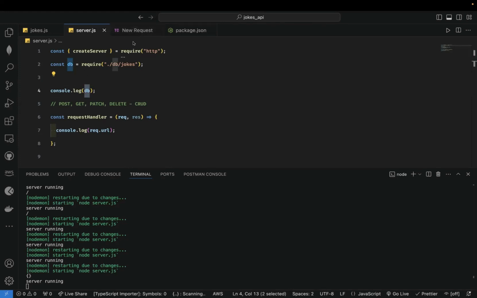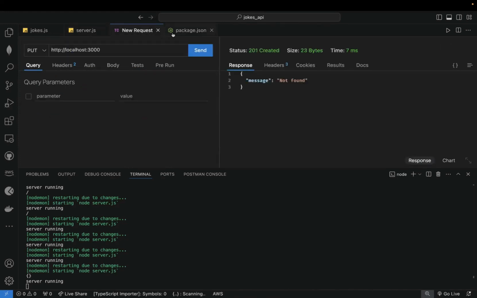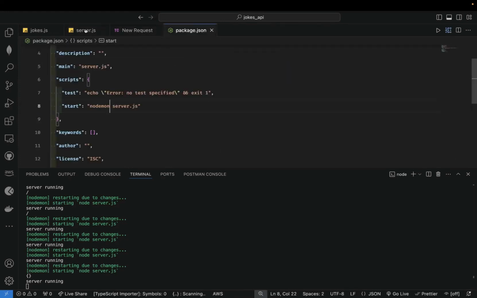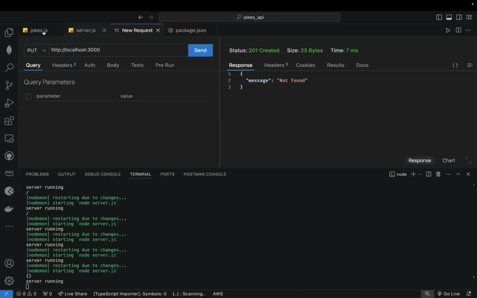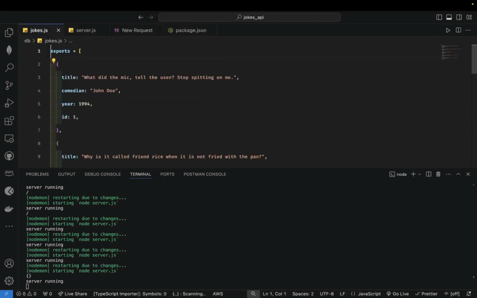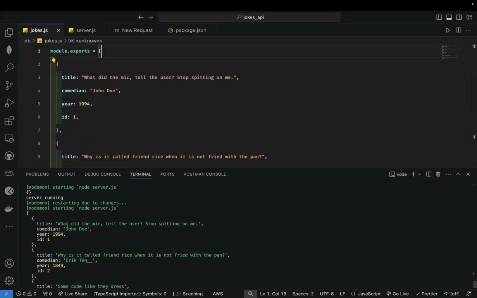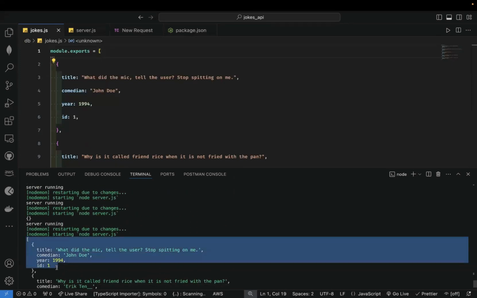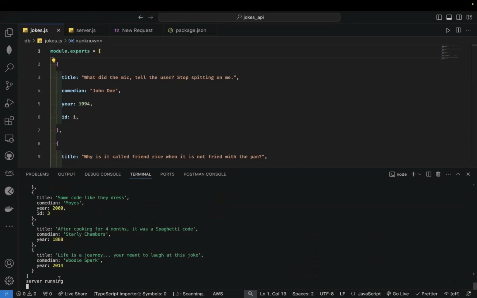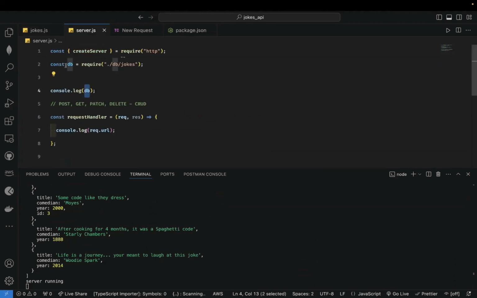So let's see. We're going to do module.exports. So where's our module that exports? Yes, okay. So there you go. We now have our array. So the db here is currently getting our array. All right.